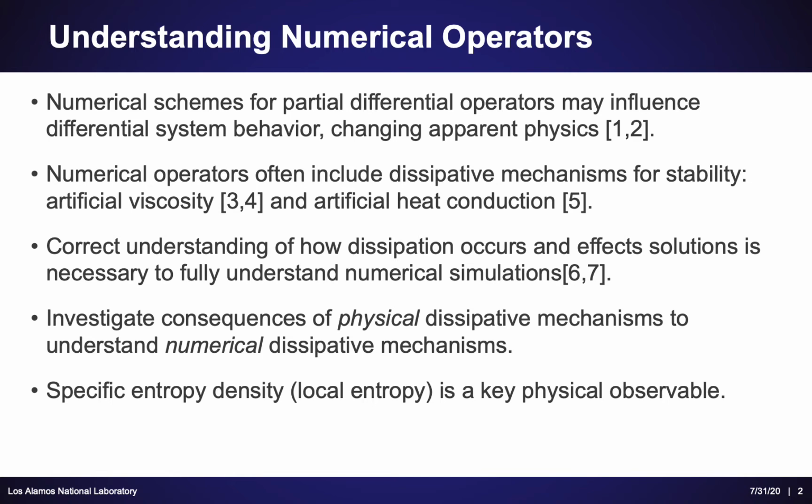So a correct understanding of how this dissipation occurs is important. Often, for stability, artificial viscosity and artificial heat conduction include a term that smears out solutions in order to ensure stability. A correct understanding of how the dissipation occurs is very important to understanding the physics and the numerics of how certain solutions are created. Specifically, what we're looking at is how physical dissipative mechanisms influence a solution, and then we're trying to compare that to how numerical dissipative mechanisms can influence other solutions. And simply what we're looking at today is specific entropy density.